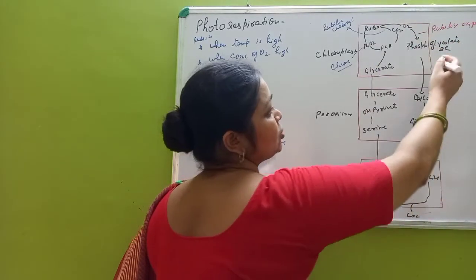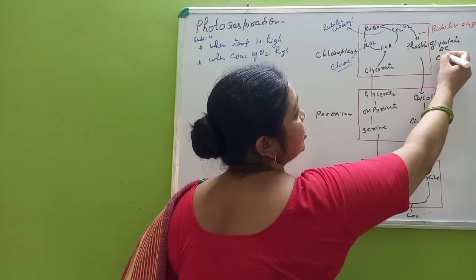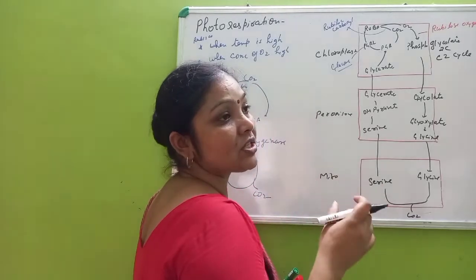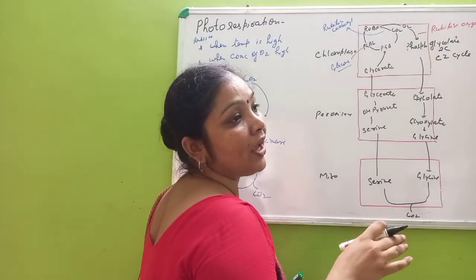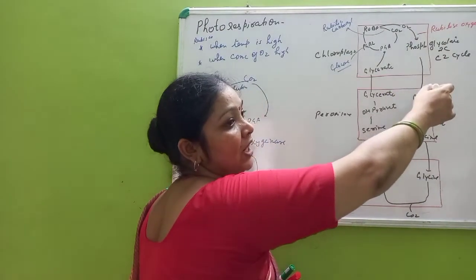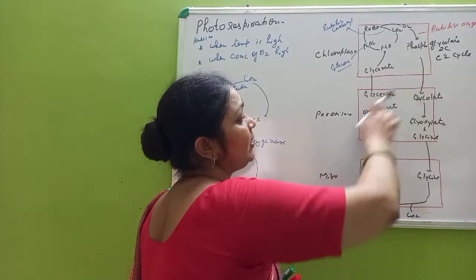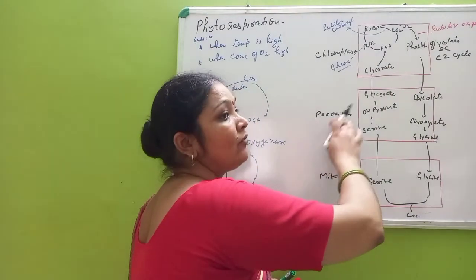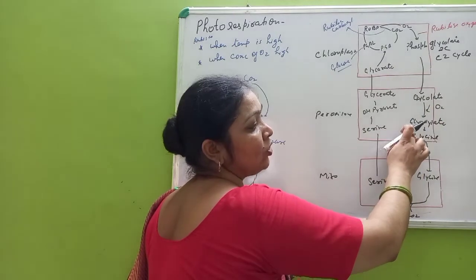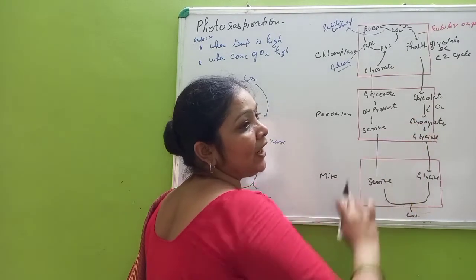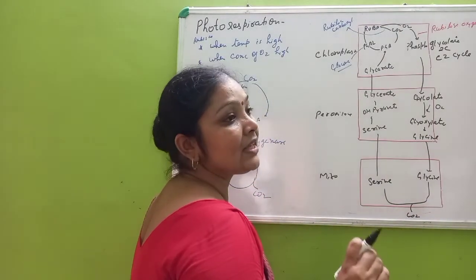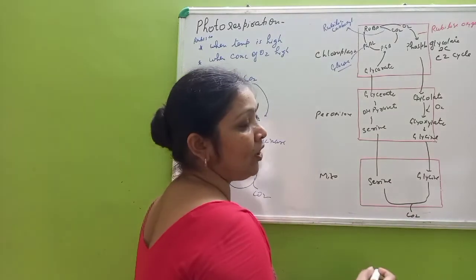That's why this cycle is also known as the C2 cycle, or as phosphoglycolate is formed, it is also called the glycolate cycle. Now phosphoglycolate will change into glycolate when it enters the peroxisome, and from glycolate it will take oxygen and change into glyoxylate. Glyoxylate will again form glycine. And this glycine will enter the mitochondria.